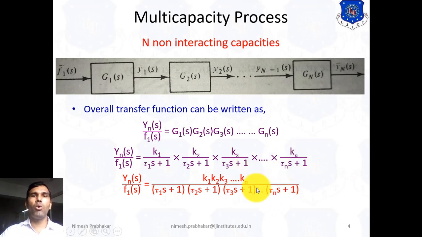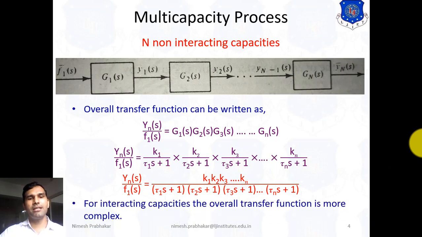This is the overall transfer function of a non-interacting system. Now for the interacting capacity, the overall transfer function becomes more complex. We know the connection of the interacting system is very complex, and the equation of the overall transfer function of the interacting system is also complex.